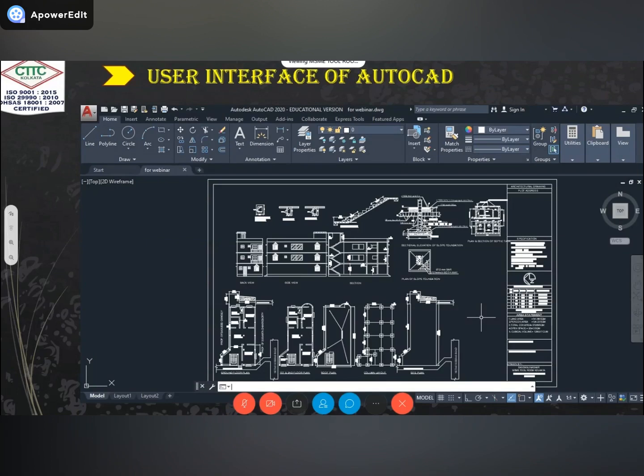These are called menu bars. And under this menu bar, you can see draw, modify, annotation, layer, block, property. These are the toolbars. With the help of these toolbars, we will do our drawing. As an example, I show you a drawing here. In the next slide, I will discuss each and every drawing, how we will do it and what we think before starting the drawing. Okay, so these are examples of drawings.